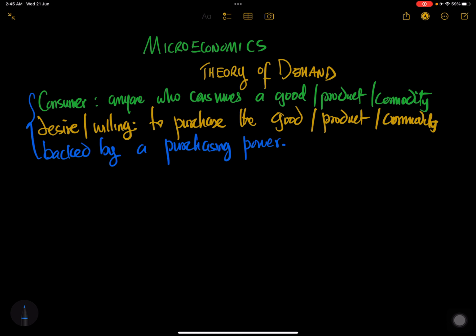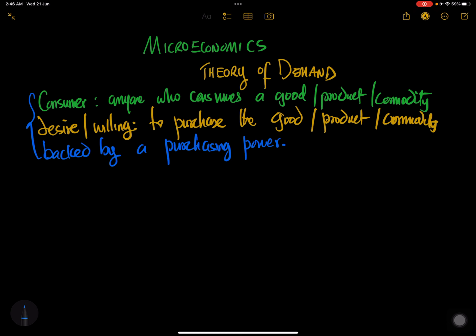Now, what are some of the factors that can influence demand? What are some of the factors that can influence a consumer who is desiring or being willing to purchase a product, to consume the product, and at the same time has the purchasing power to be able to patronize that product? So let's look at factors affecting demand.